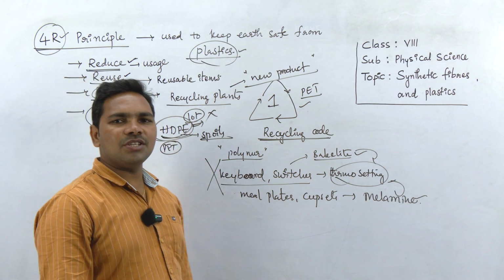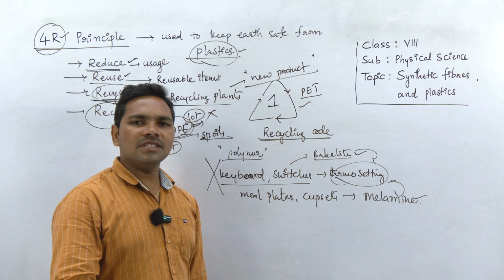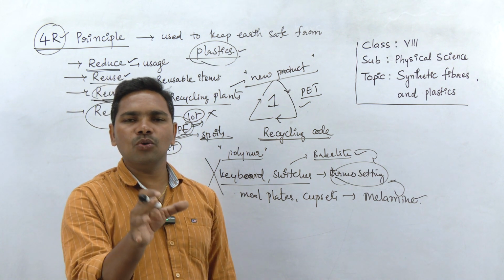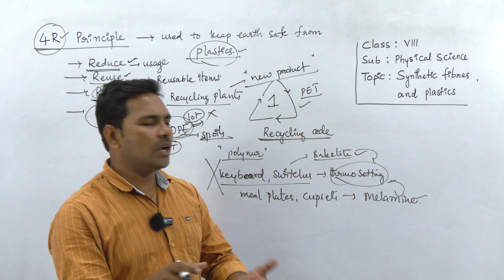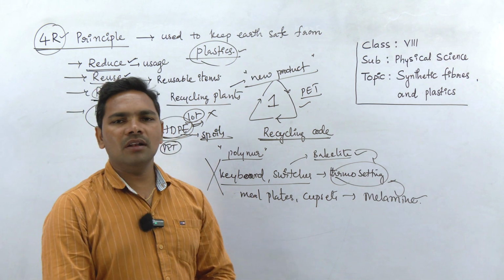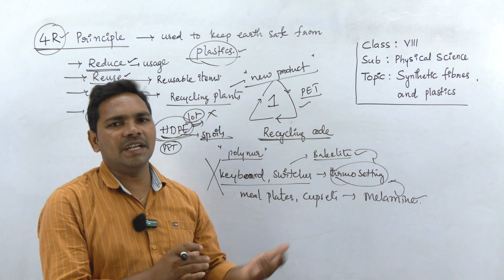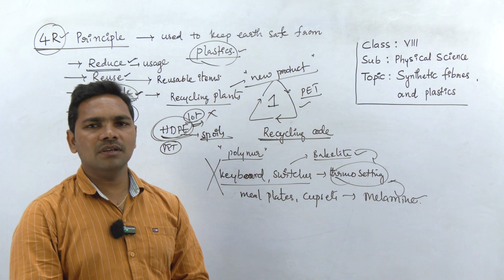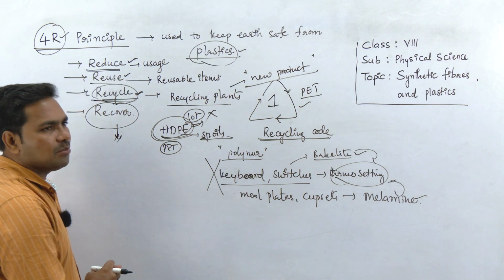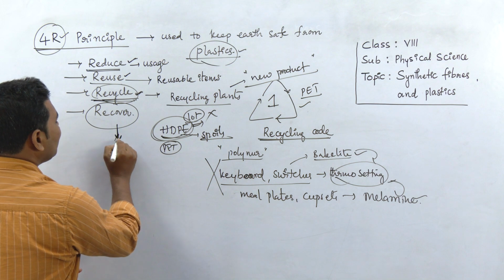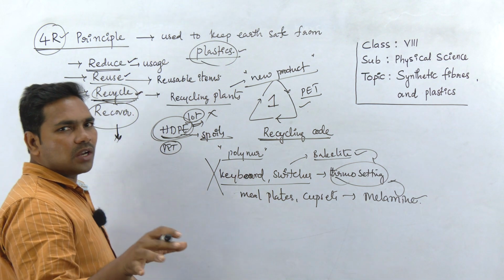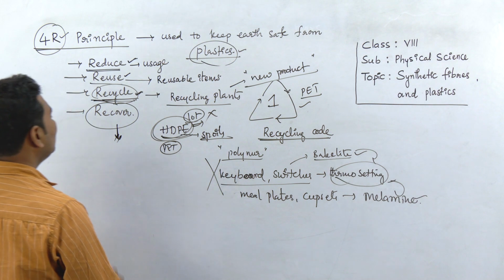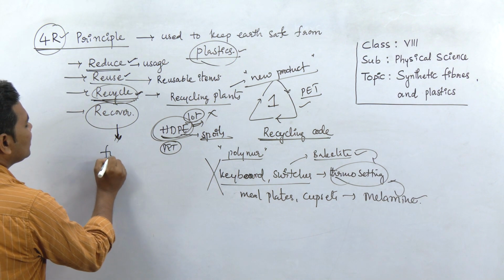If any plastic is not suitable for recycling, for example uncoded plastic or thermosetting plastics, which are non-recyclable, what happens to them? They generally undergo a process called the recovering process. During this recovering process, the materials that were used to make these types of polymers are recovered into other substances.